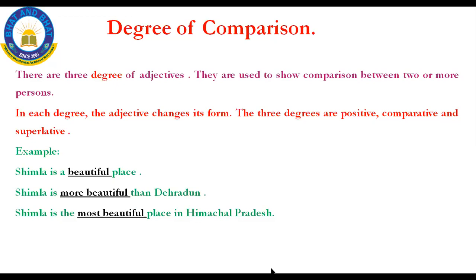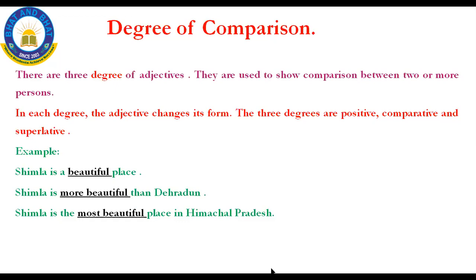I will repeat once. The new concept under the adjective is the degree of comparison. It is very useful and a beautiful topic. There are three degrees of comparison. The first one is positive, the second one is comparative, and the third one is superlative. In each degree the adjective changes its form.